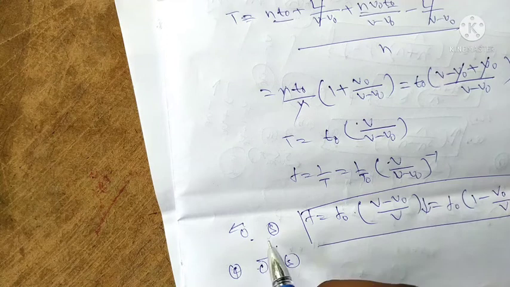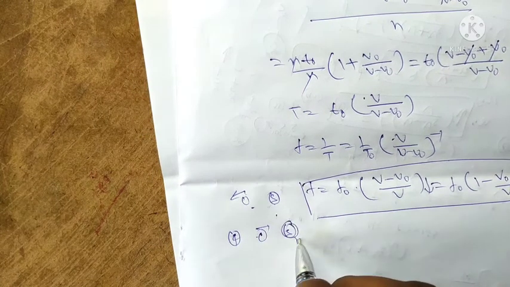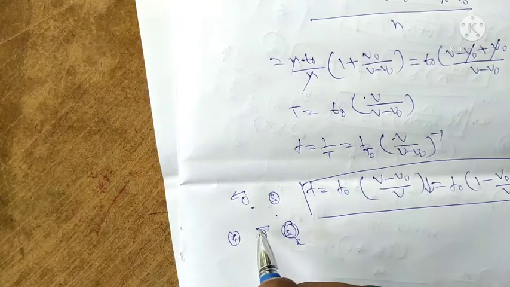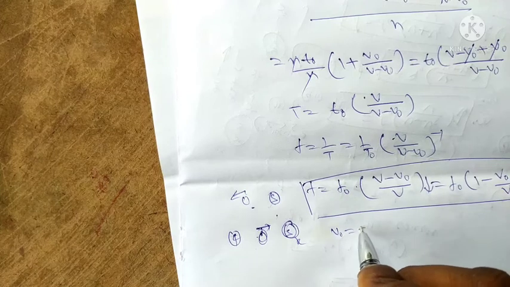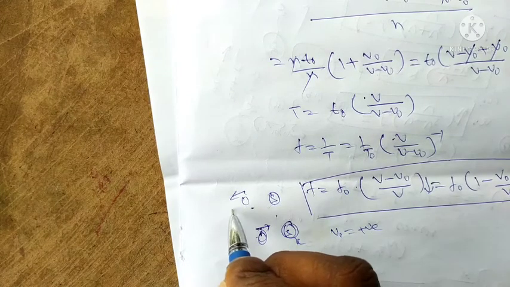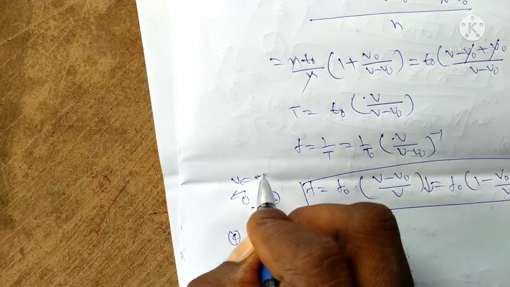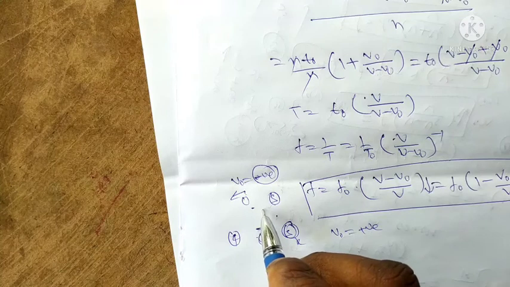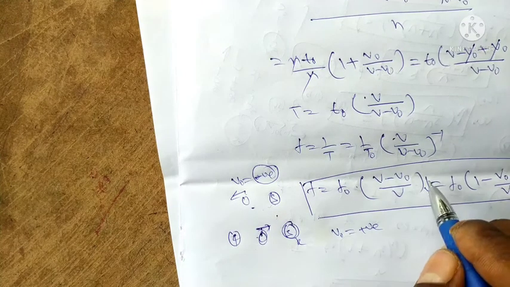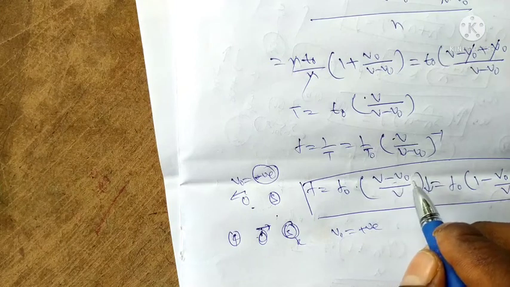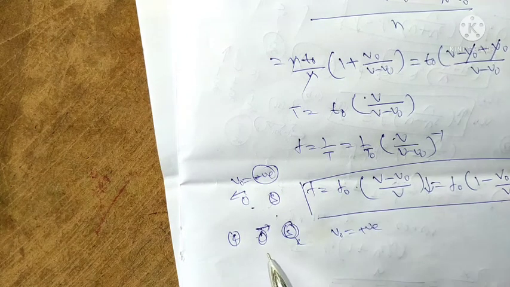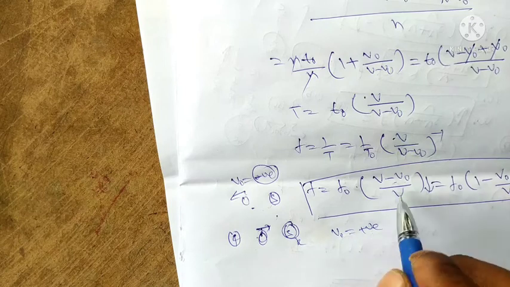Okay, this is the third case. Fourth case is source is at rest position, observer is towards the source. That means V naught is equal to plus. Here, away from the source means V naught is equal to negative. That is, the observer is away from the source, the velocity decreases. Minus is nothing but decreasing the velocity with respect to the observer. Now observer is towards the source, we can take V naught is equal to positive.